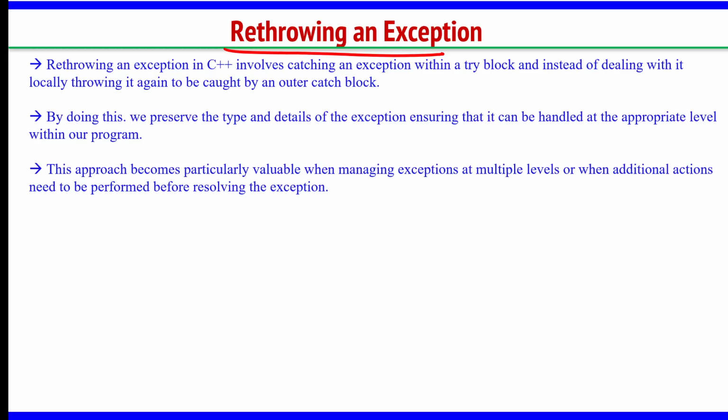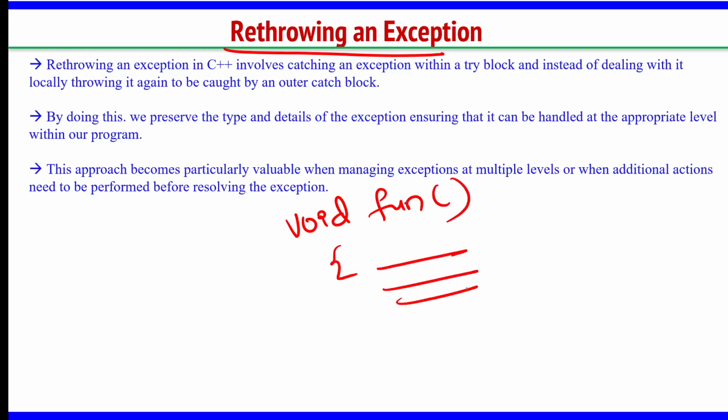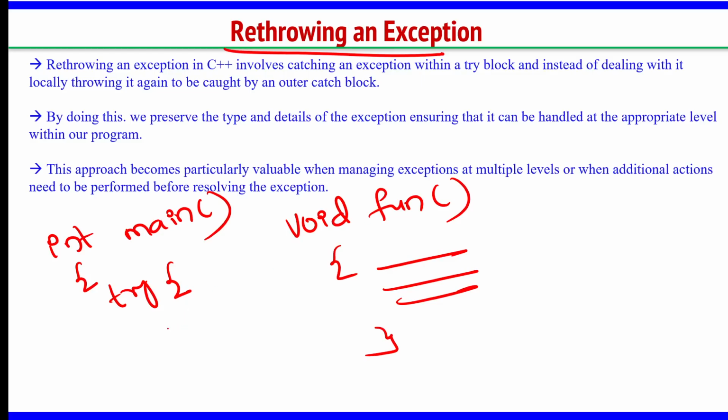The next is rethrowing an exception. Sometimes we have functions. So I have a function void fun, and I am doing some set of statements here. In int main, we are having a try block. Inside this try block, I am calling the function fun with some values, something like x comma y.